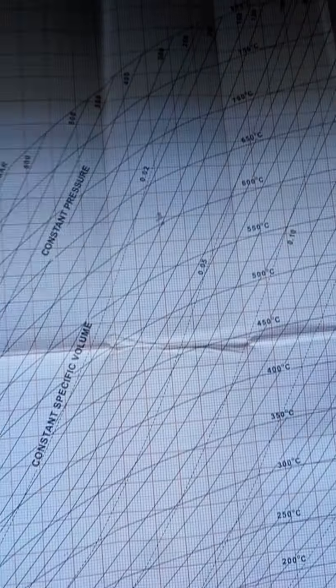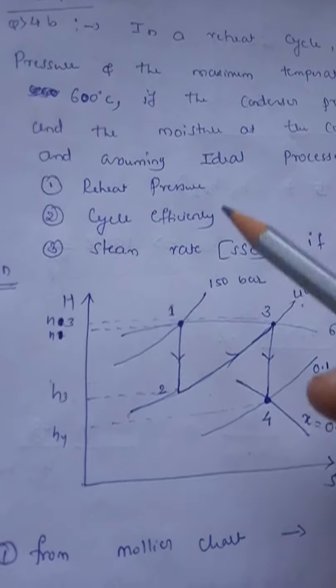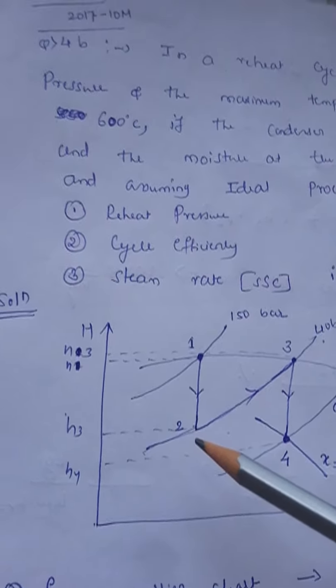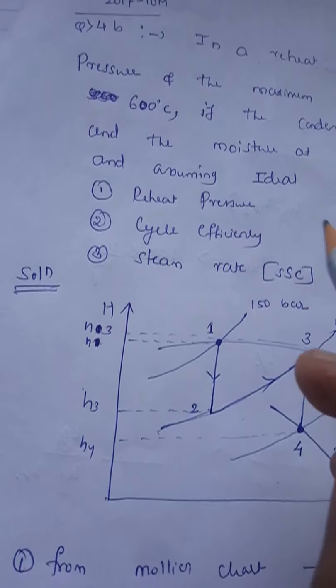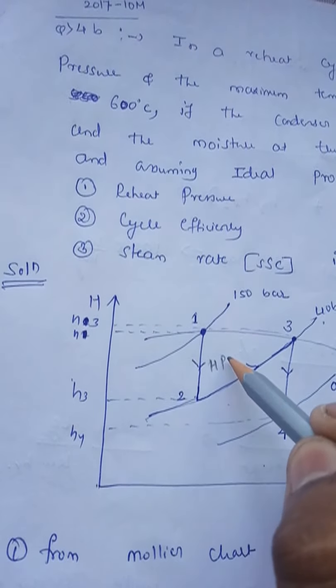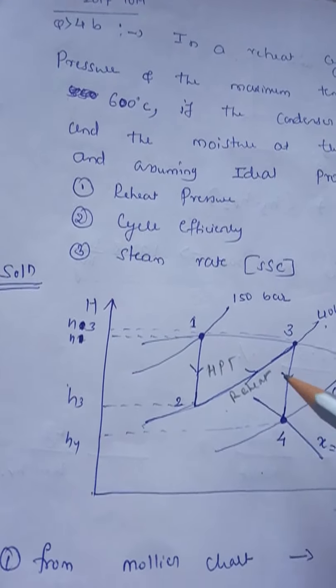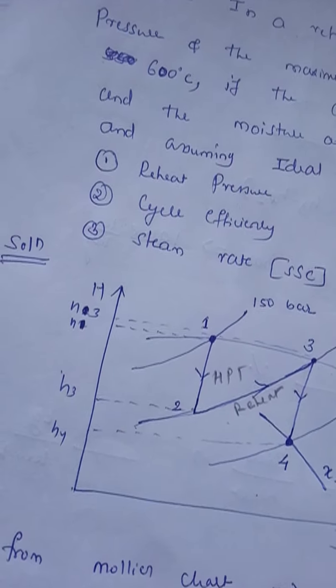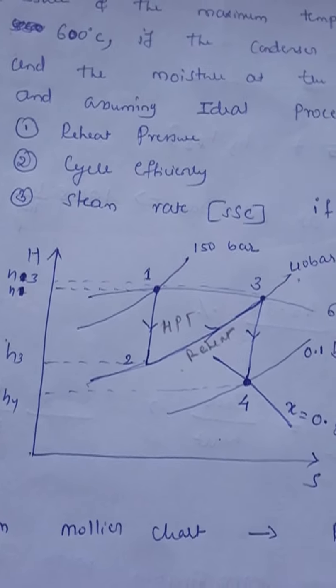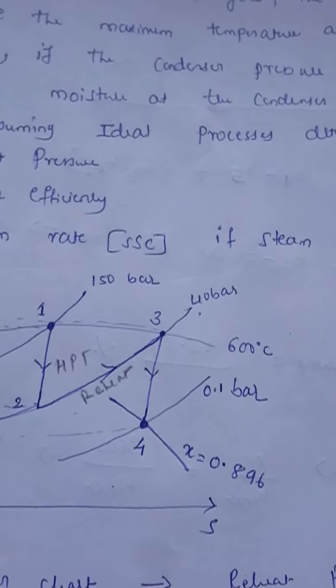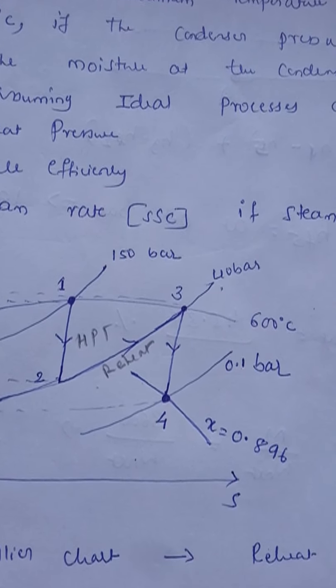I don't have the second point yet. Just one rough diagram I will show you how this graph will come. See here, HS diagram only I have drawn here. 1 to 2, the first high pressure turbine is expanding. Then 2 to 3 it is reheat. I don't know the pressure here, because I have just calculated it and mentioned there. I mentioned 40 bar, but it is not given, so I have to calculate it. I will explain.